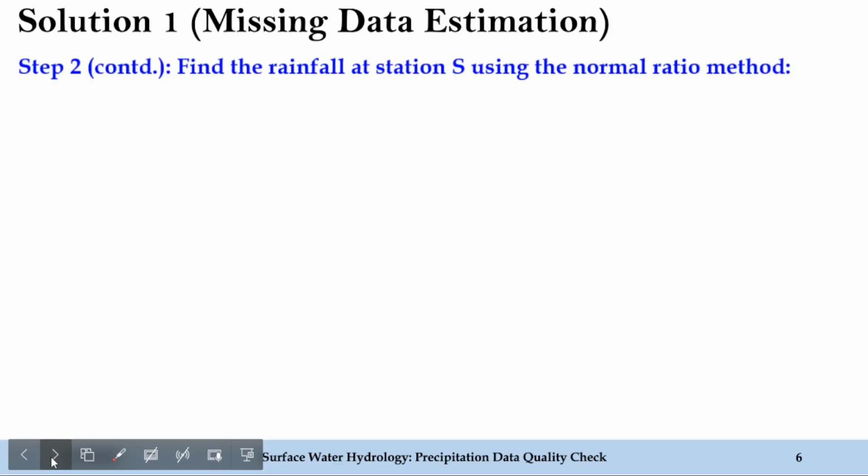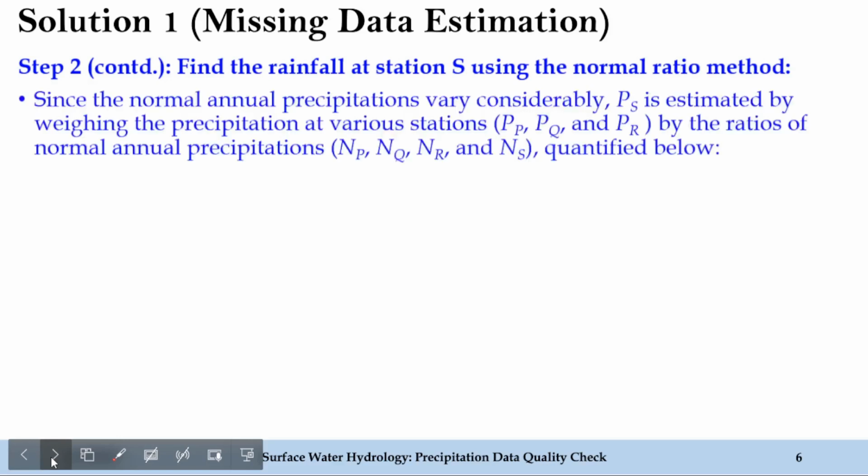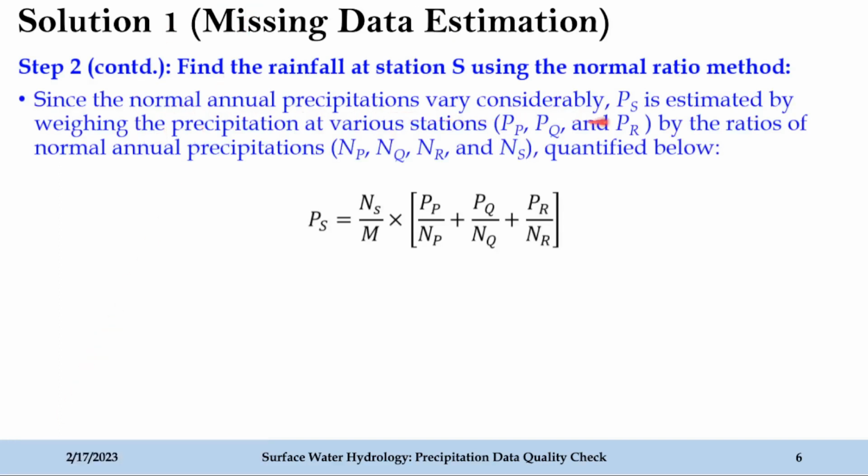So let's find out the rainfall at station S using the normal ratio method. What does this normal ratio method mean? Since the normal annual precipitations vary considerably, PS, that is the rainfall at station S, is estimated by weighing the precipitation at various stations by the ratio of normal annual precipitation.